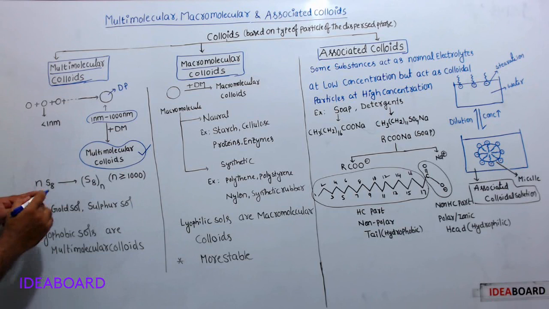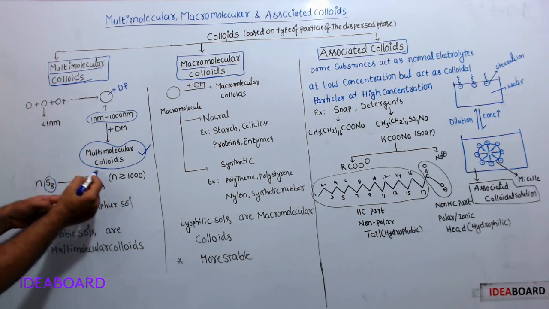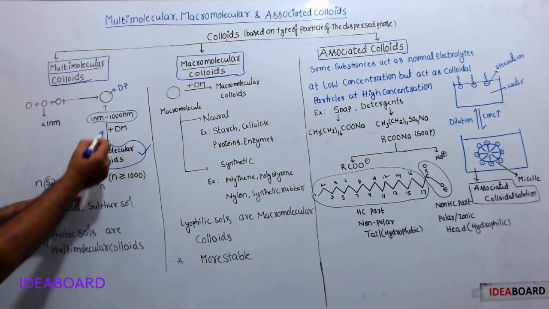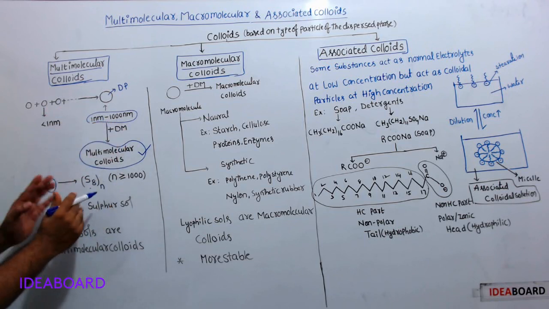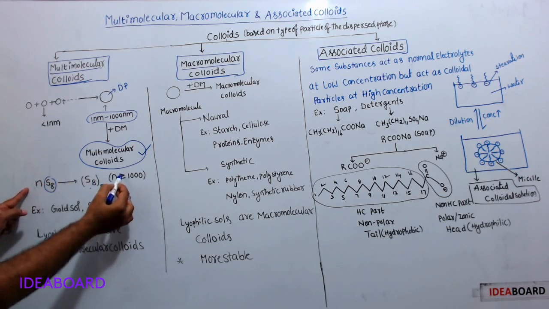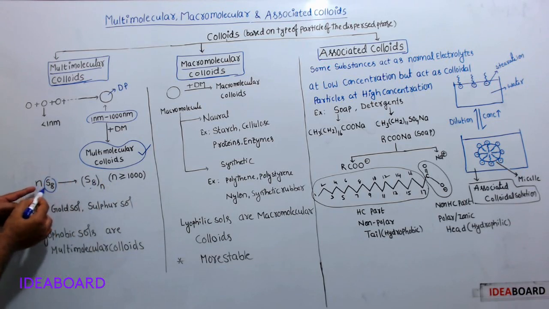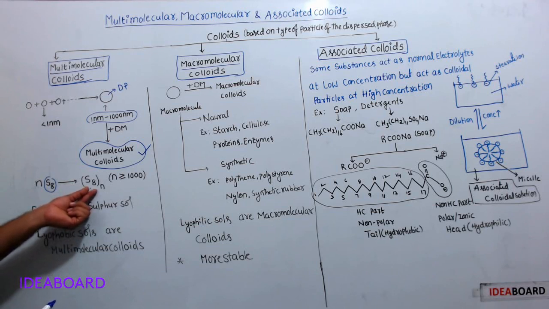See here, S8 molecules: a very large number of S8 molecules are associated like this and give a single particle whose size is in the colloidal range. So a colloidal particle is formed in the case of sulfur. Here n is greater than 1000, meaning 1000 or more S8 molecules join together to give a single dispersed phase particle.